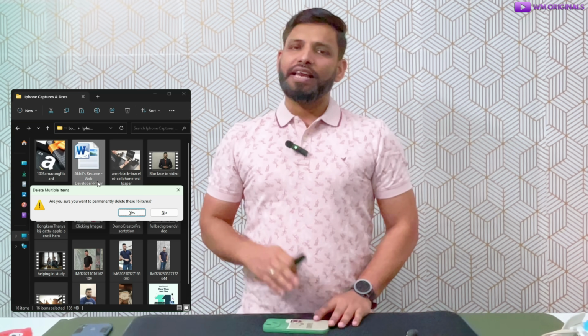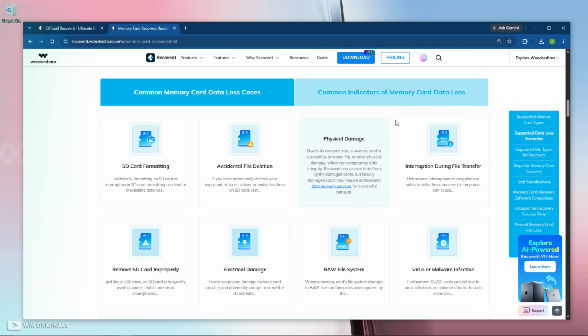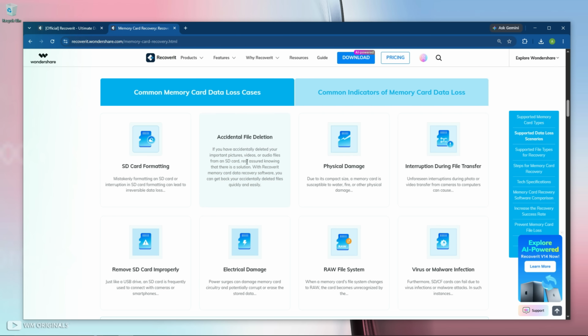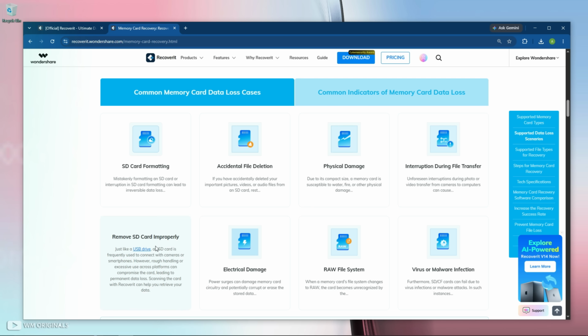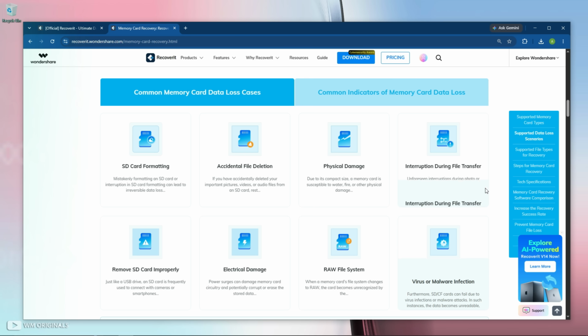This recovery method can work in situations like permanently deleted files from SD card, accidentally formatted SD card, corrupted SD card, interruption during file transfer, or removed SD card improperly, missing raw images, lost videos from DSLR, GoPro, or drone. Losing important photos and videos can be very stressful, especially when there are no backups. But there's always a hope as long as data is not overwritten.